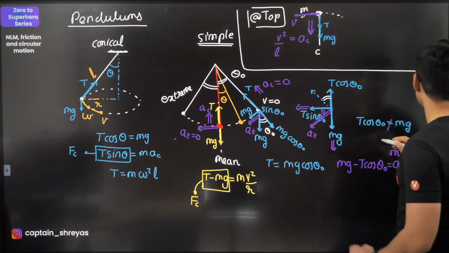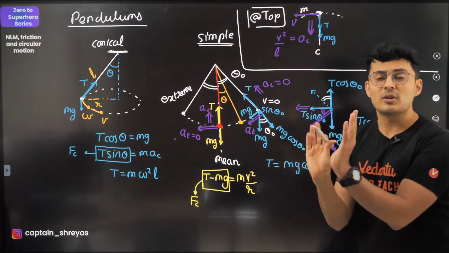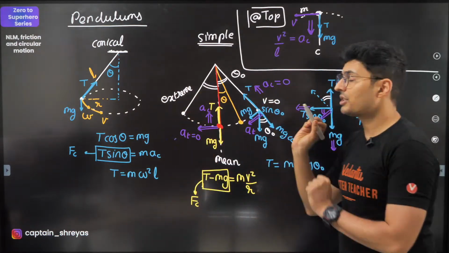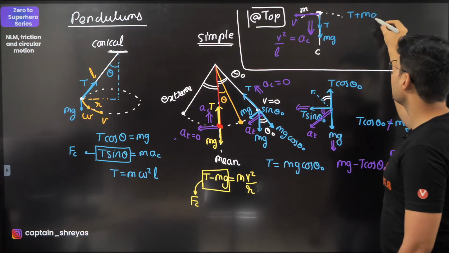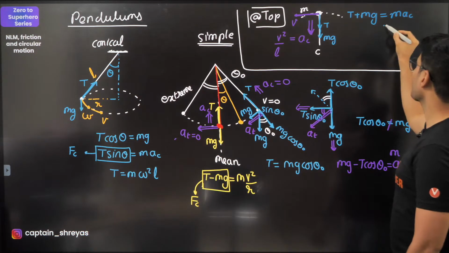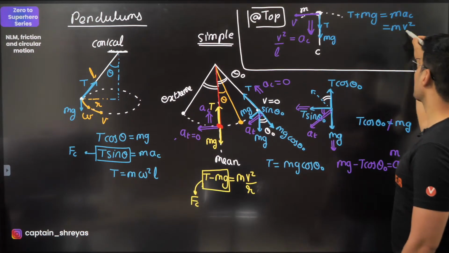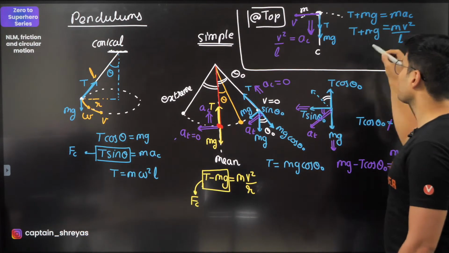Now, if you write the equation, just write normal Newton's law. F is mass into acceleration. F is tension plus mg, which will be equal to m into v square by L. So this is T plus mg.